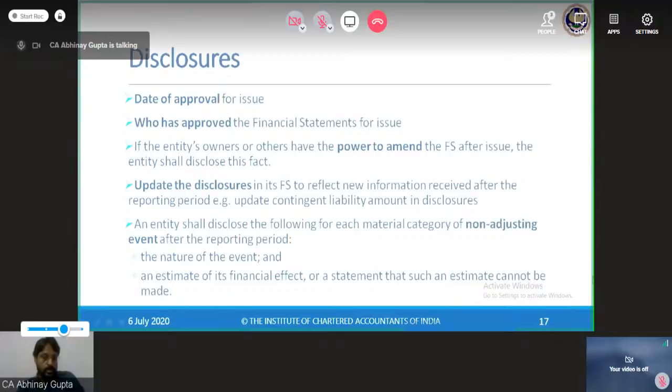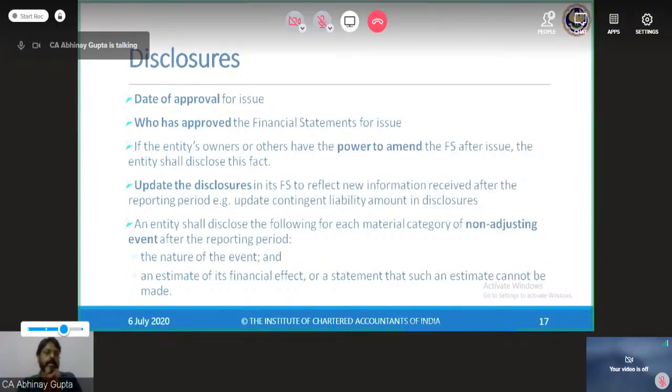An entity shall disclose the following for each material category of non-adjusting events. So whichever events we have classified as non-adjusting events, for all those non-adjusting events, what is the nature of the event? So nature is the rain, nature is the share market fall, nature is the MCX commodity exchange crash, earthquake which has occurred. So these are the nature. So we have to explain the nature first. What is the nature of the non-adjusting events?